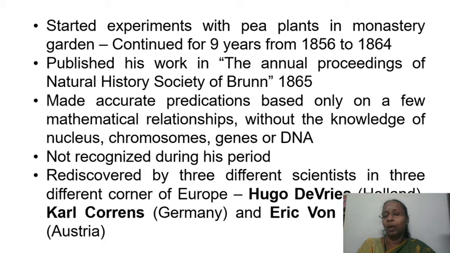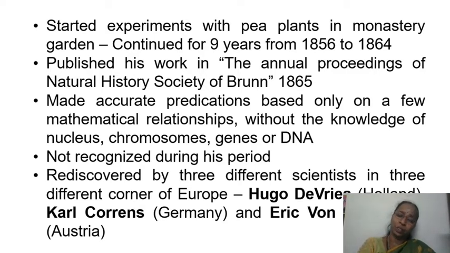It was a very normal journal, so his work was not given any attention at that time. He was not aware of many factors like nucleus, chromosome, genes, or DNA, but he made accurate predictions only on mathematical relationship, nothing related to biology. Okay, and his work was not at all recognized during his period.